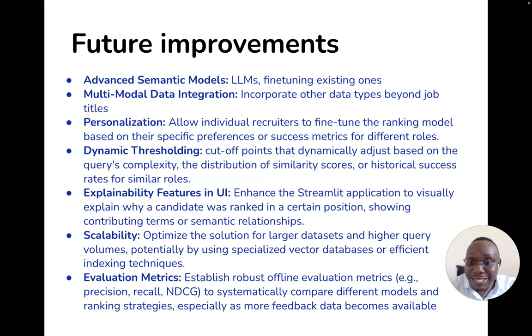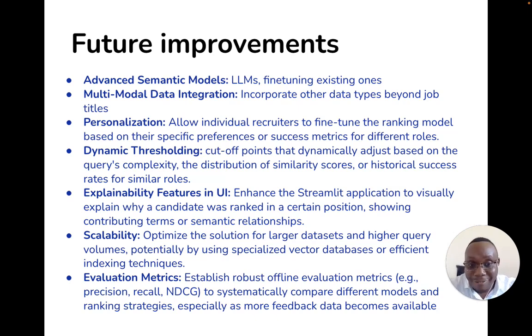We can apply dynamic thresholds so that we adjust based on the query's complexity, and this also helps rank candidates better. We can add more descriptions in our UI so that the interface is explainable and we explain what the AI is doing. We can do more explainable features by explaining what contributes to each ranking and why some candidates are ranked higher than others.